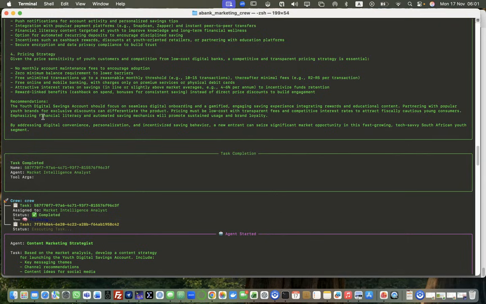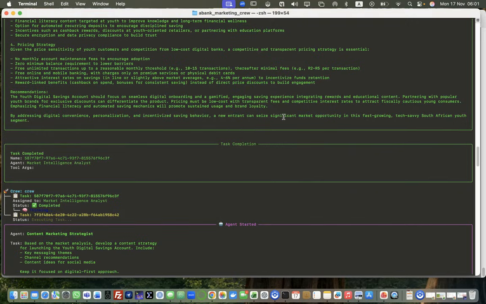I'm just skipping through. The youth digital savings account should focus on seamless digital onboarding and a gamified, engaging saving experience, integrated rewards and stuff like that, partnering with popular youth brands like influencers and so on. Pricing must be low cost with transparent fees and competitive interest rates to attract fiscally cautious young consumers.